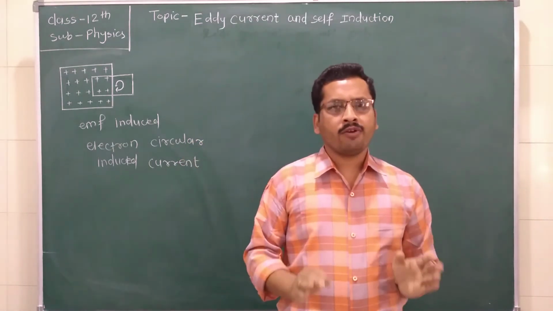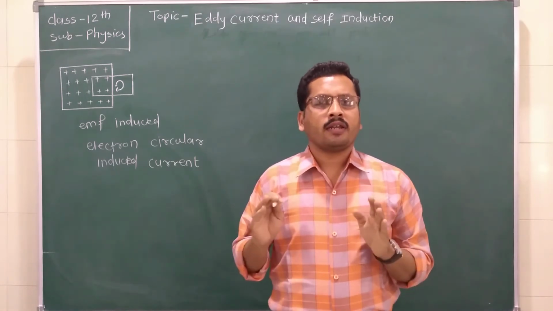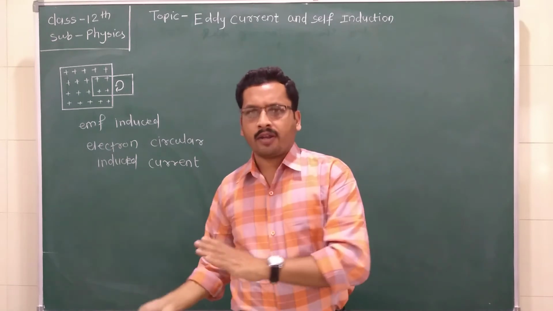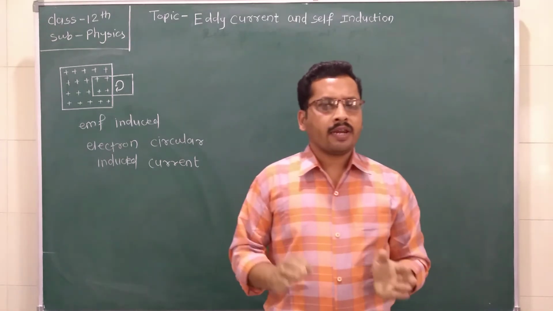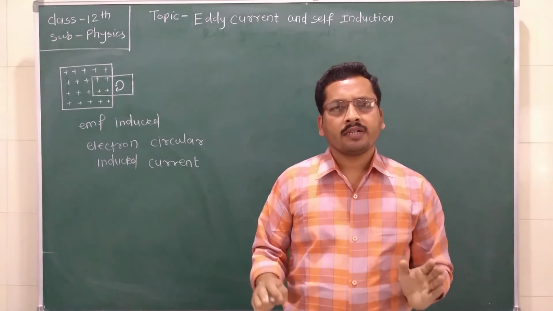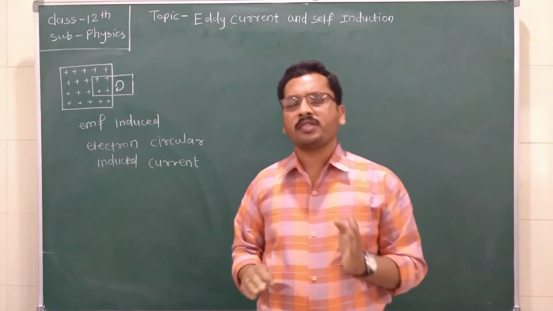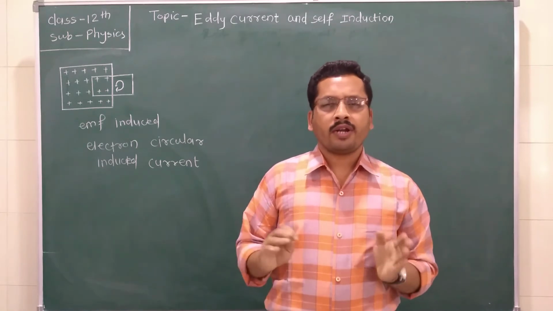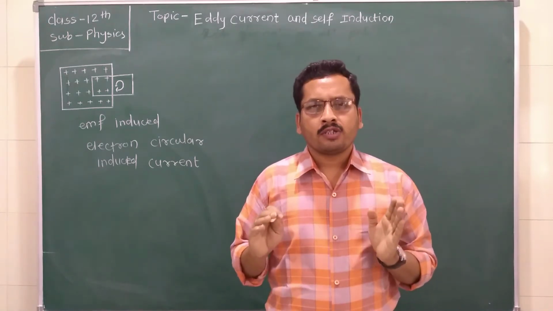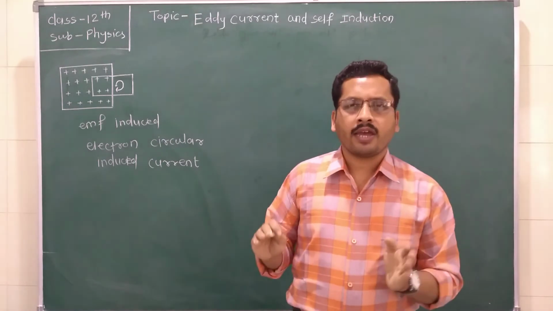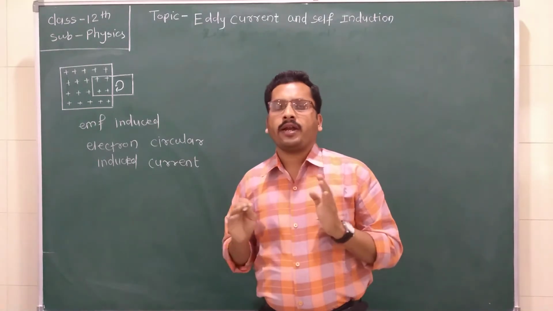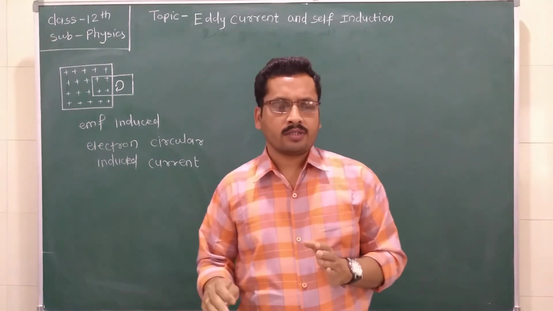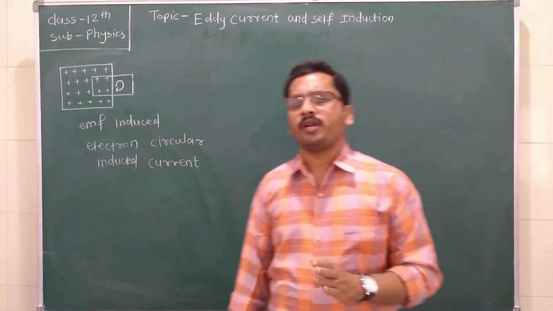If there is continuity in the structure of the material, the amount of eddy current developed inside the metal is large in magnitude, but if it is made up of a discontinuous structure, then the eddy current developed will be small in magnitude. Therefore, we can minimize the eddy current by discontinuity in the structure of the metal conductors. So this is all about eddy currents.